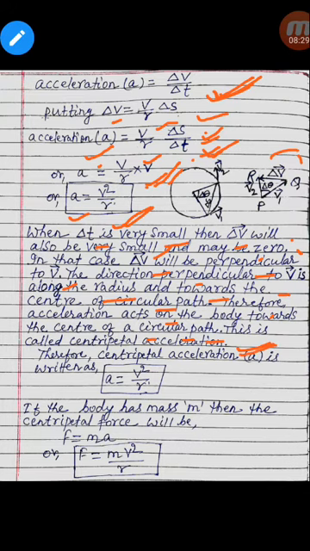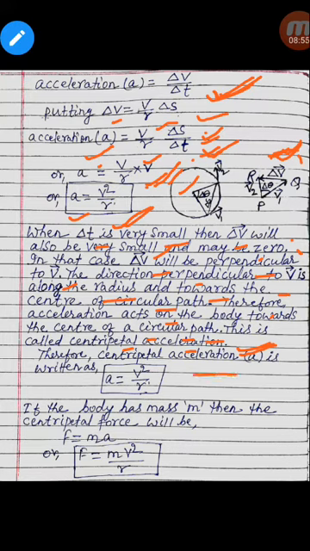This change in velocity will be directed toward the center of the circular path along the radius. Therefore the acceleration will be toward the center, and this acceleration is called centripetal acceleration.